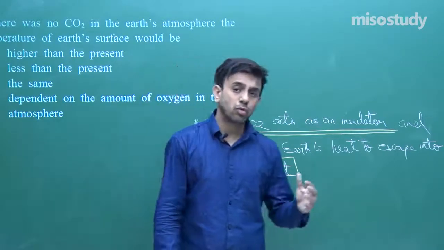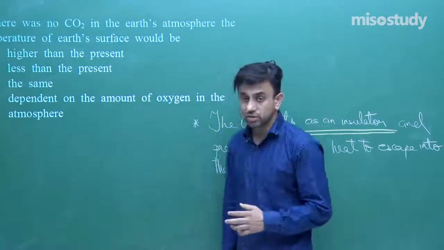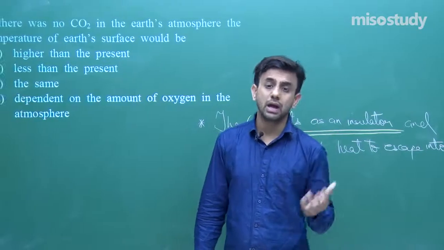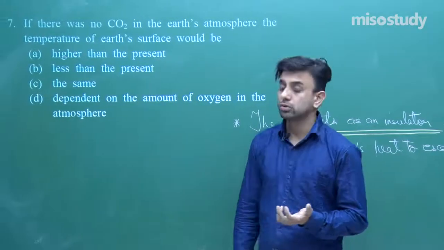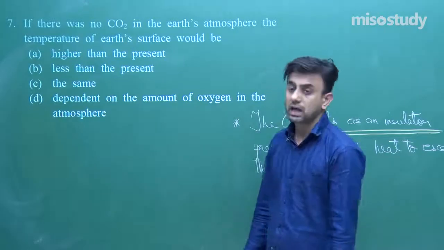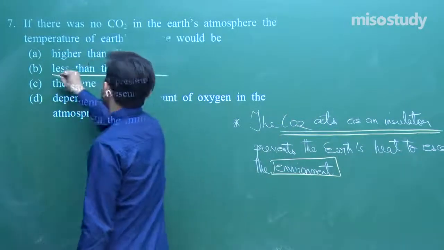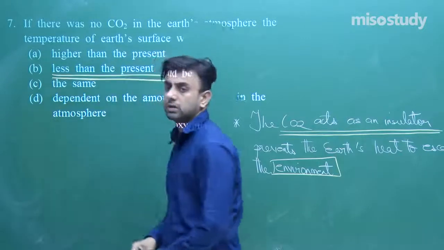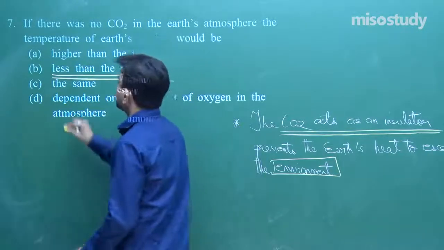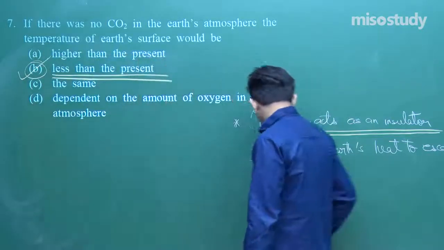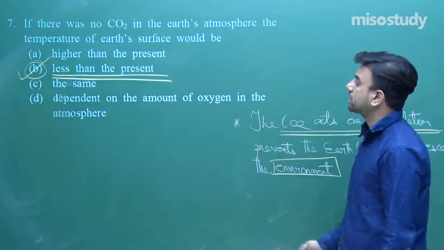Hence, if the carbon dioxide is not there, what would happen? The Earth's heat would escape into the environment, and hence we would see that the temperature would be less than the present temperature. Okay, the temperature would be much less than the present temperature. Right. Let us take the next question.